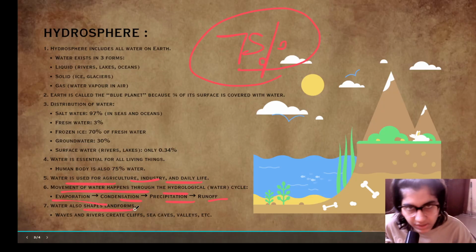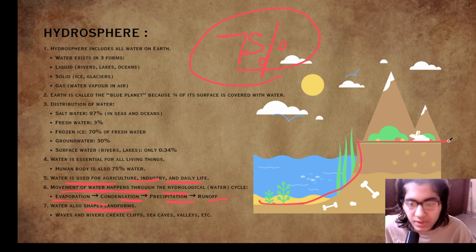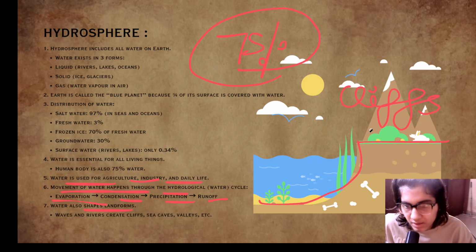Now this is interesting. Landforms means, as you can see, this shape is because of the water. The cliffs that we see, the cliffs are like these only, you know. Those are formed by the water.